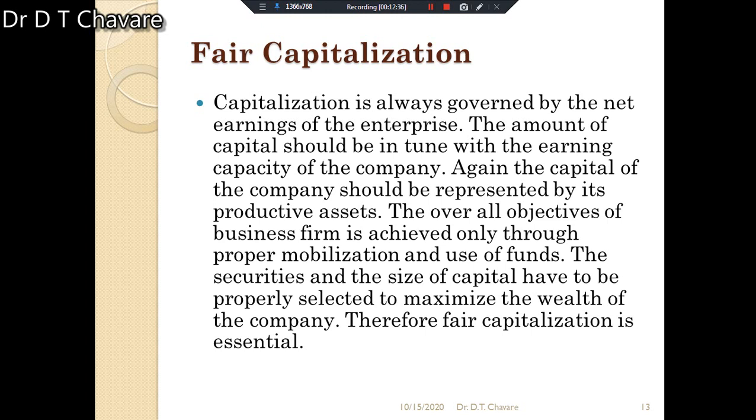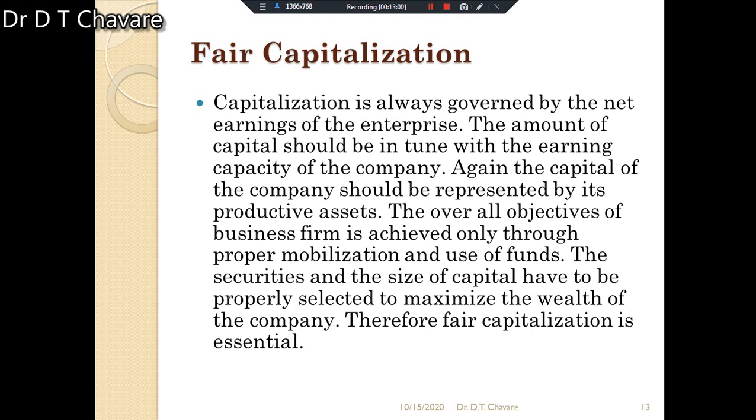Again, the capital of the company should be represented by its productive assets. The overall objective of a business firm is achieved only through proper mobilization and use of funds. The securities and the size of capital have to be properly selected to maximize the wealth of the company.